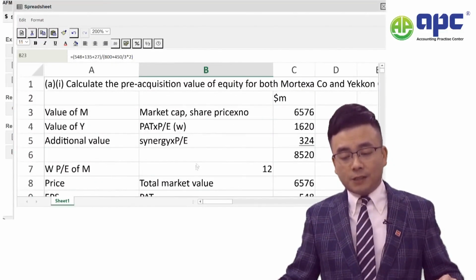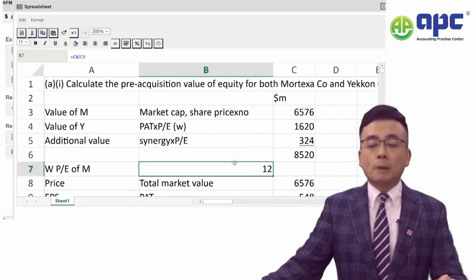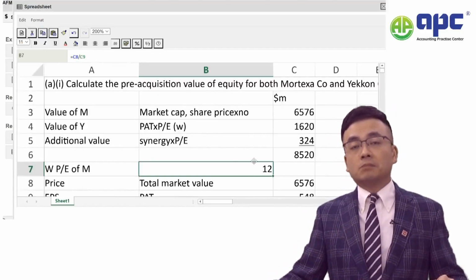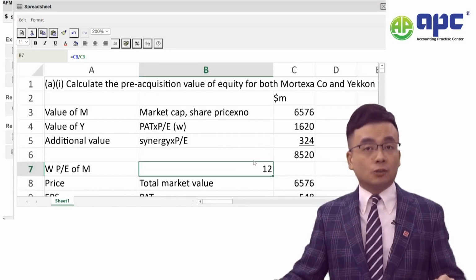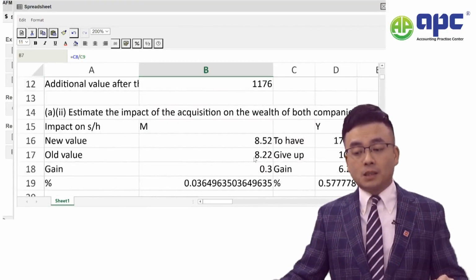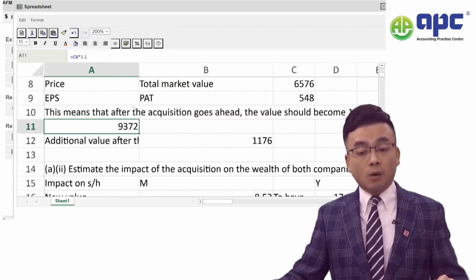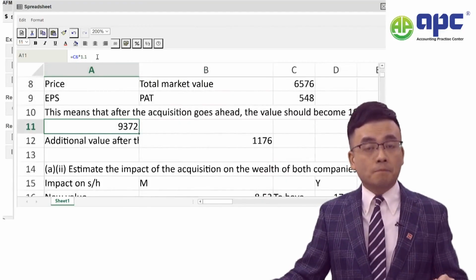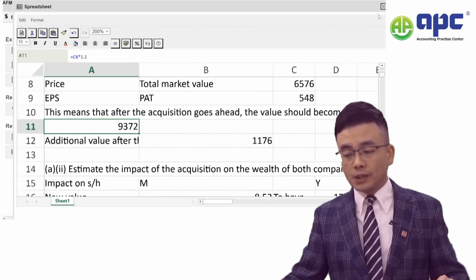Well, I would say that firstly, you'll be basing on the PE of the M company, and that may need to be further adjusted. At the same time, we also estimate there will be another 10% increase in PE, which may not be correct. So we can talk about this.